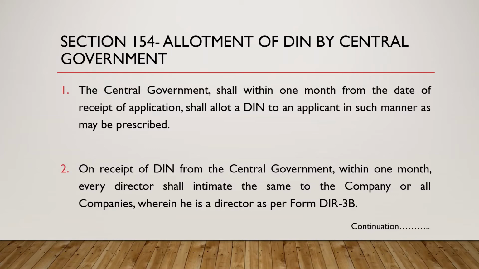So what we read: section 153 relates to the application to obtain DIN. 154 is the government issuing the DIN to you. Once you receive the DIN from the government, you should intimate the companies where you are going to be appointed as a director, or elsewhere where you are a director. You will intimate such company within a month in form DIR 3B.